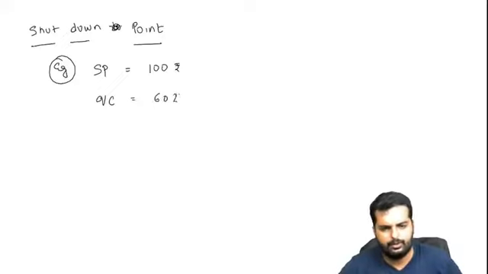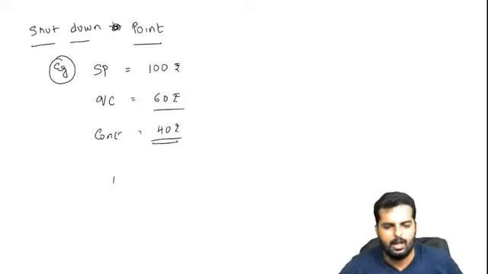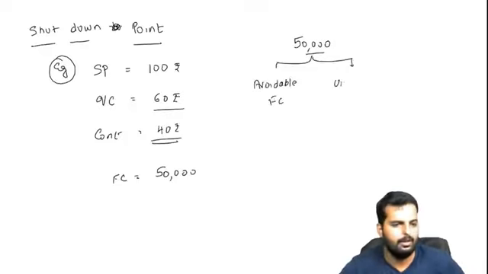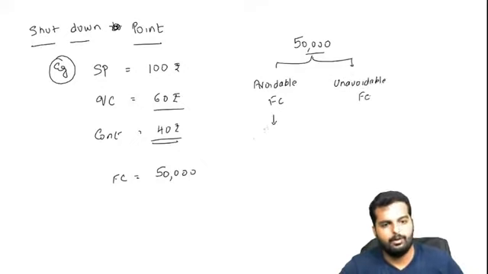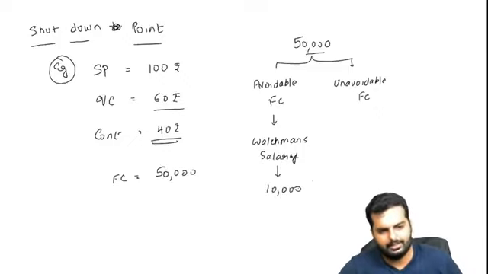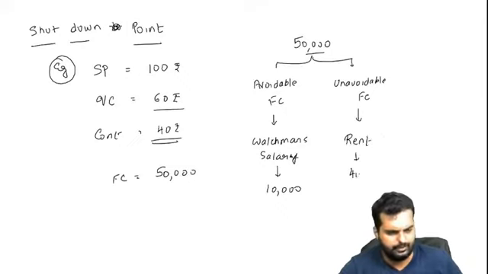The variable cost is 60 rupees. So what is the contribution that is coming over here? Is it turning out to be 40? Apart from that, they are having a fixed cost of, let us say, 50,000. This 50,000 is having two types of breakups. Okay. One is what we call avoidable fixed cost, and the other one is called unavoidable fixed cost. Avoidable fixed cost is, for example, the watchman's salary. Let us assume that is turning out to be 10,000. Unavoidable fixed cost is, let us say, rent, which is 40,000.